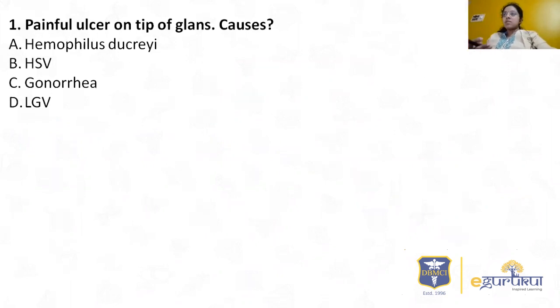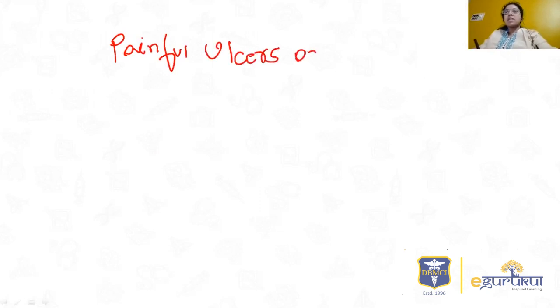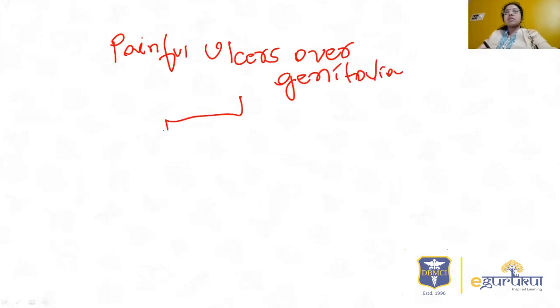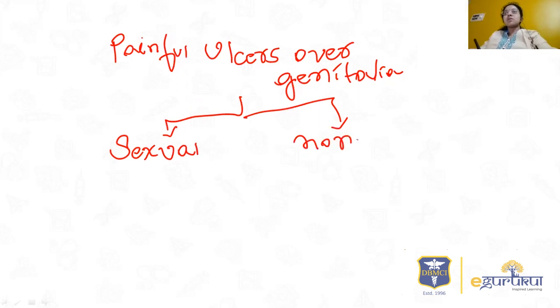Before going to this question proper, we'll discuss what are the causes of painful ulcers on the tip of the glans. So here, painful ulcers over genitalia could be sexually transmitted or can be through a non-sexual route.